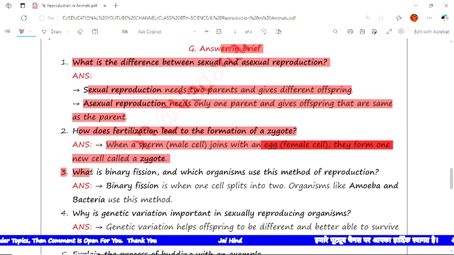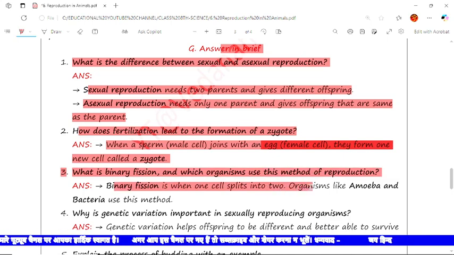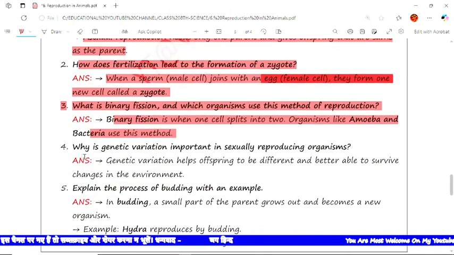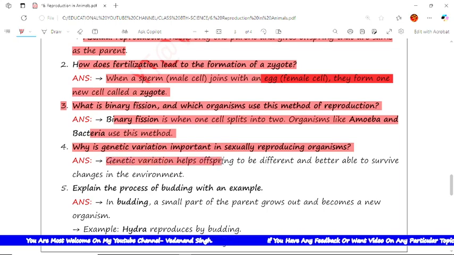Now the next question is: what is binary fission and which organisms use this method for reproduction? The answer is binary fission is when one cell is split into two. Organisms like amoeba and bacteria use this method. The next question is: why is genetic variation important in sexually reproducing organisms? The answer is genetic variation helps offspring to be different and better able to survive changes in the environment.